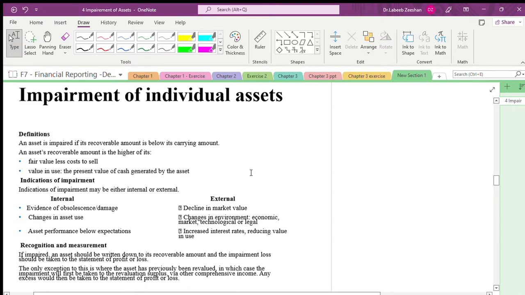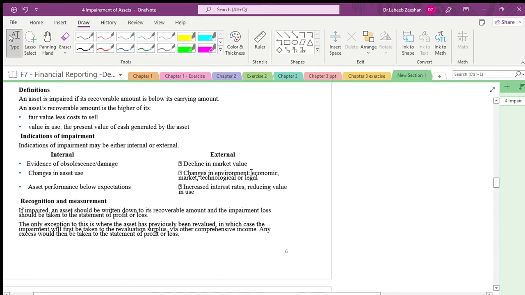Impairment of individual assets: an asset is impaired if the recoverable amount is below the carrying amount, as simple as that. An asset's recoverable amount is the higher of its fair value less costs of sale and its value in use. What is the concept of value in use? The present value of cash generated by the asset.